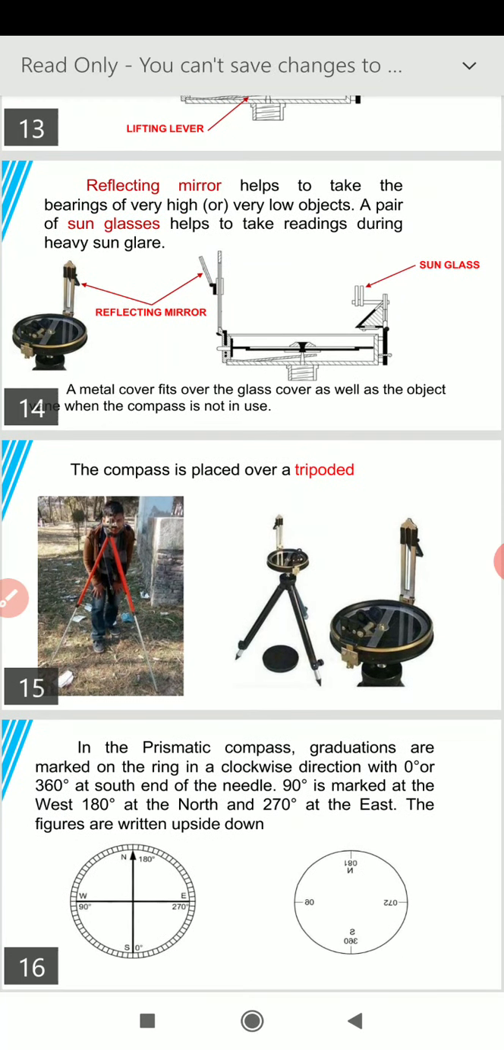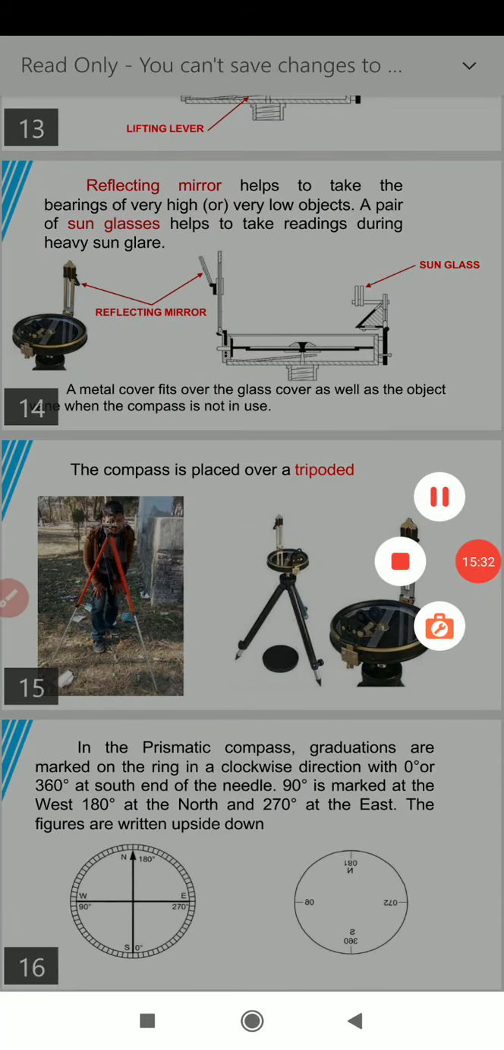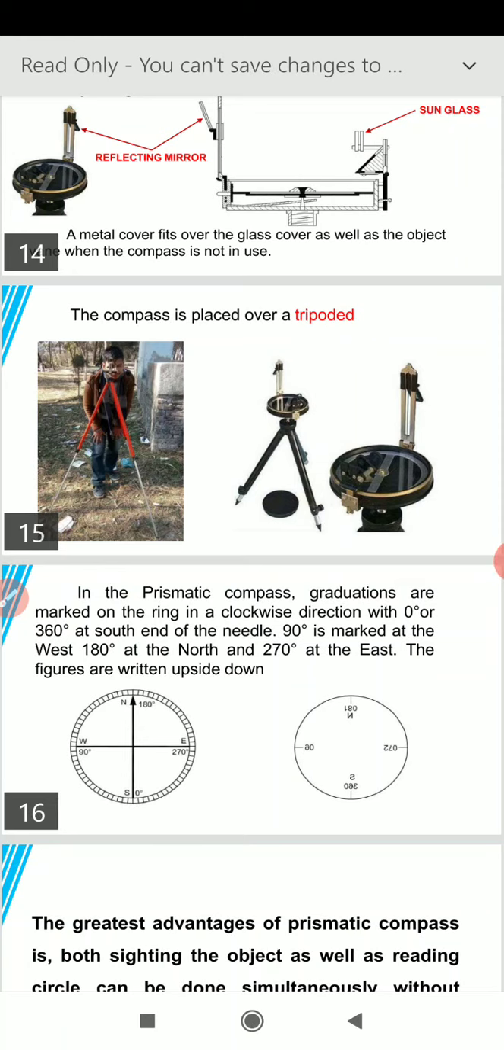So this picture, or this slide, shows us how the equipment looks when it is set up on a tripod stand. In the prismatic compass, graduations are marked on the ring in the clockwise direction with 0 degree or 360 degree at the south end of the needle. 90 degree is marked at the west, 180 degree at north and 270 degree at east. The figures are written upside down.